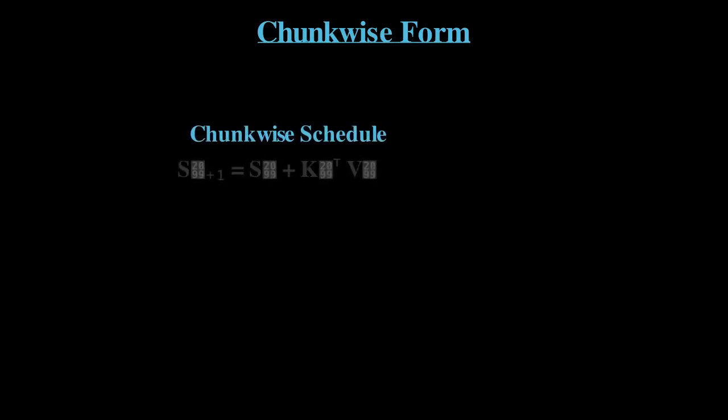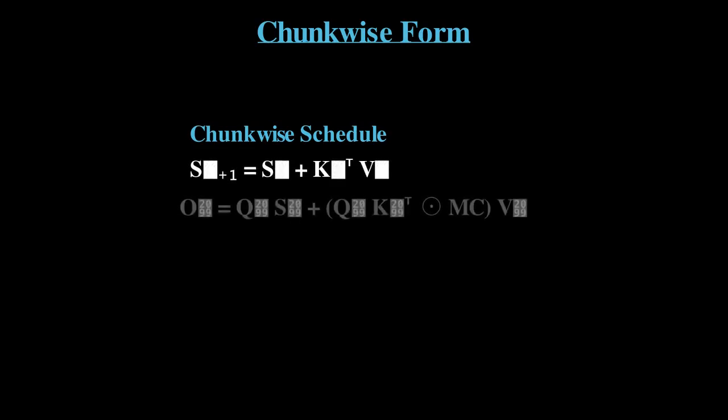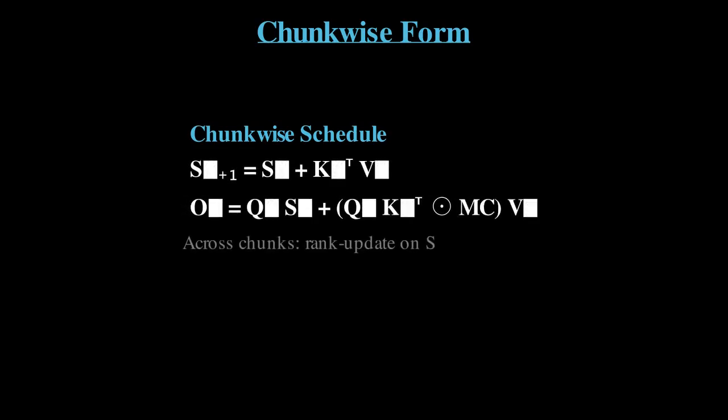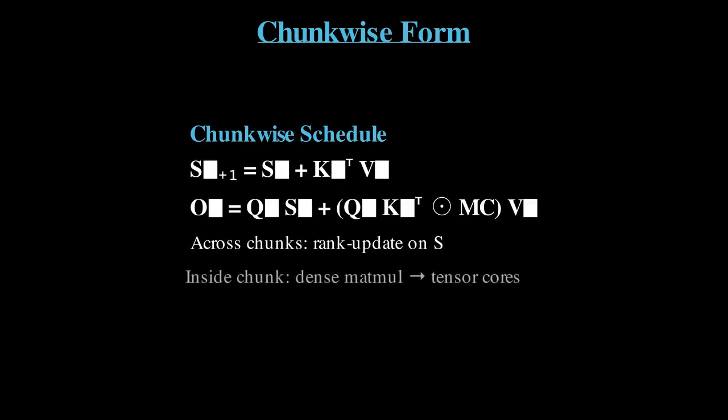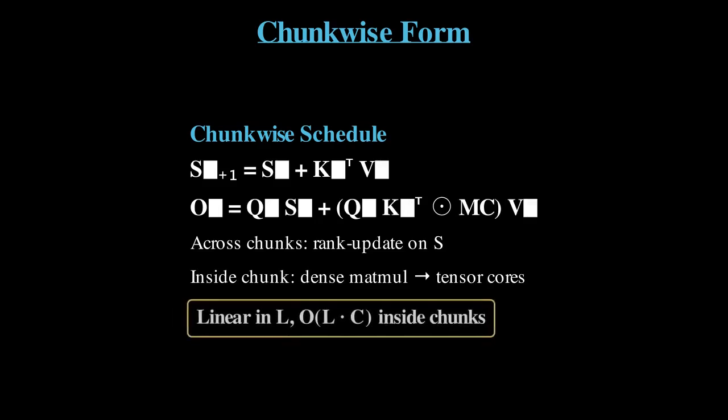For efficient training, the sequence is split into chunks of size c. For chunk n, let q_n, k_n, v_n be the query, key, value blocks. Let S_n be the state at the start of the chunk. The partial expansion is S_{n+1} = S_n + k_n^T v_n. The output block is q_n S_n + (q_n k_n^T ⊙ in-chunk mask M_c) v_n. The recurrence only crosses chunk boundaries, inside a chunk everything is matrix multiplication. Tensor core friendly.